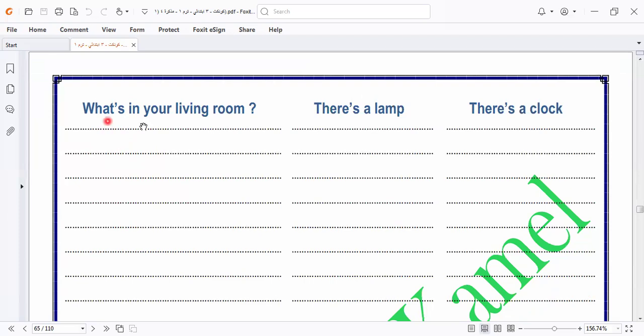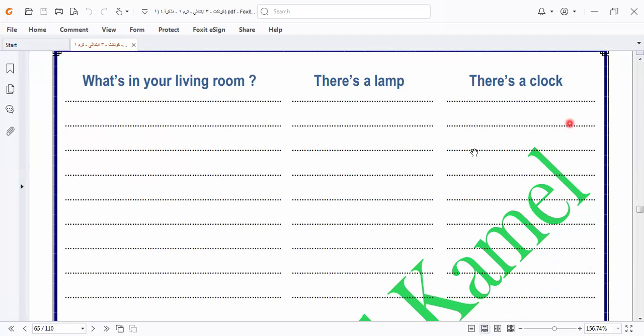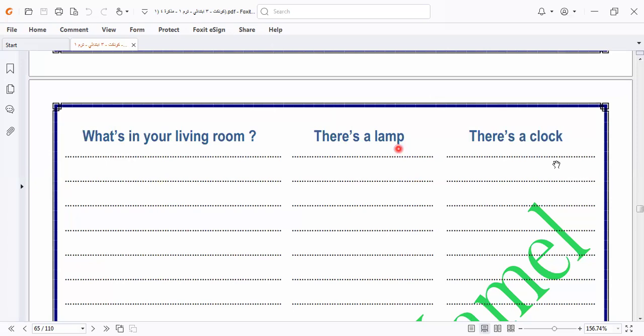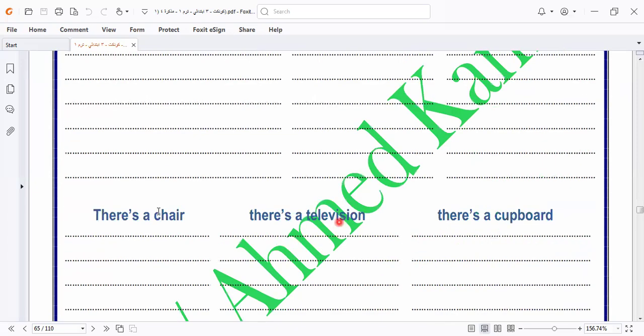Okay, what's in your living room? There is a lamp. There is a clock. Here, there is can be written as there is, or it can be written as there's. This is called an abbreviation. There is a lamp. There is a clock. There is a chair. There is a television. There is a cupboard.